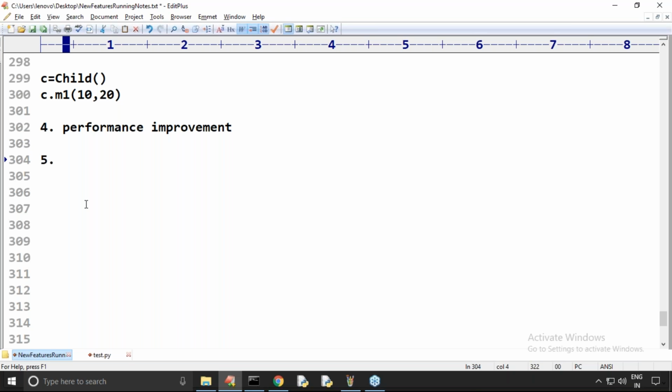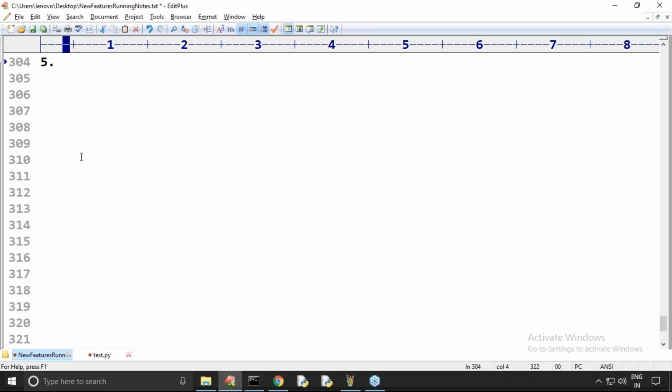All these are internal reasons, but you should be aware of how to use positional only parameters. What is the meaning of slash in the function declaration? That's what you should be aware of. Fifth one, can I go for that? It won't use hashing, don't worry. Now the last one is very important.